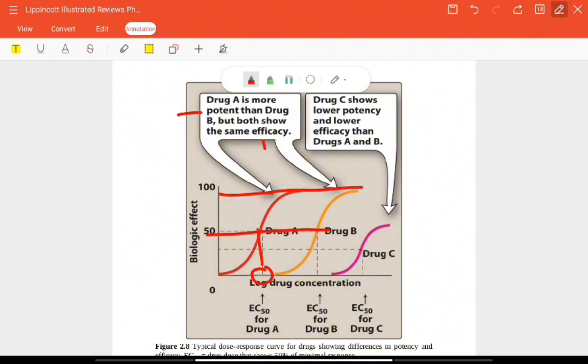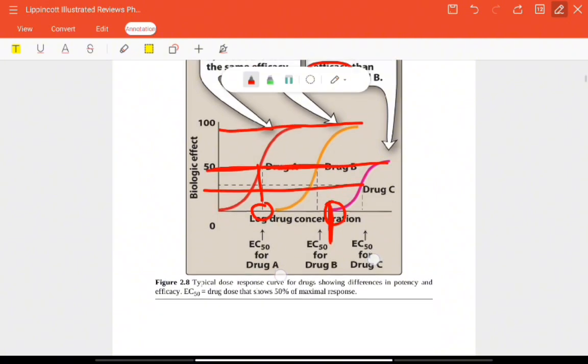Now drug C shows lower potency because it is delayed and needs more amount of drug, and its maximal effect is also lower, so it has lower efficacy and lower potency. These are the two terms you have to understand.